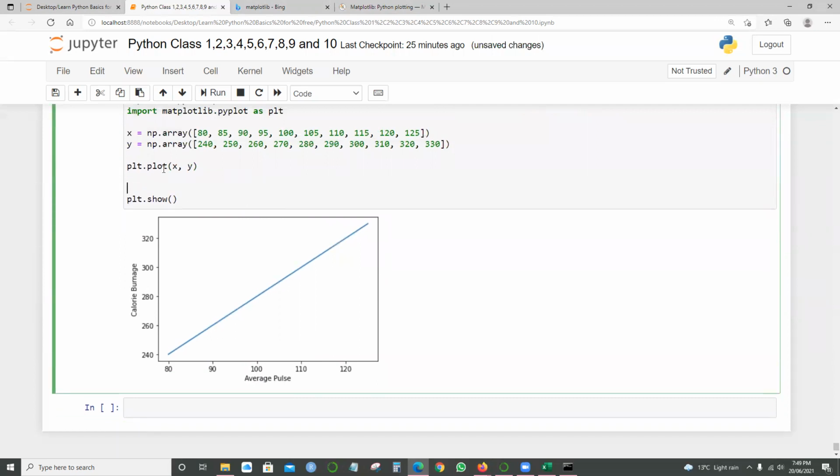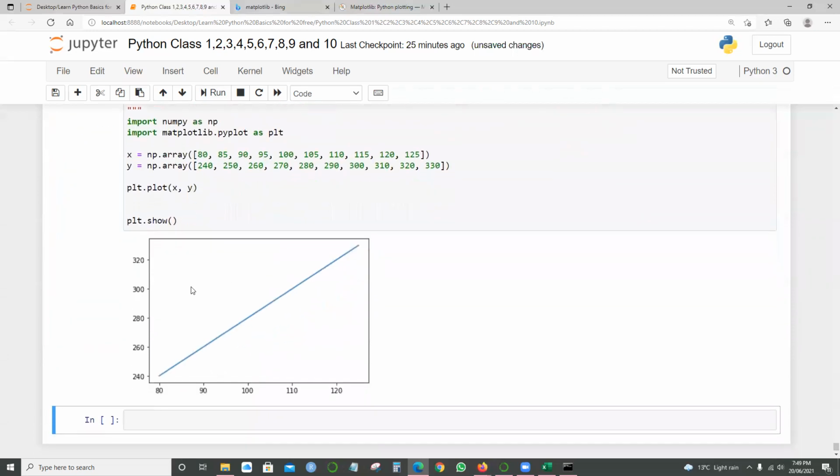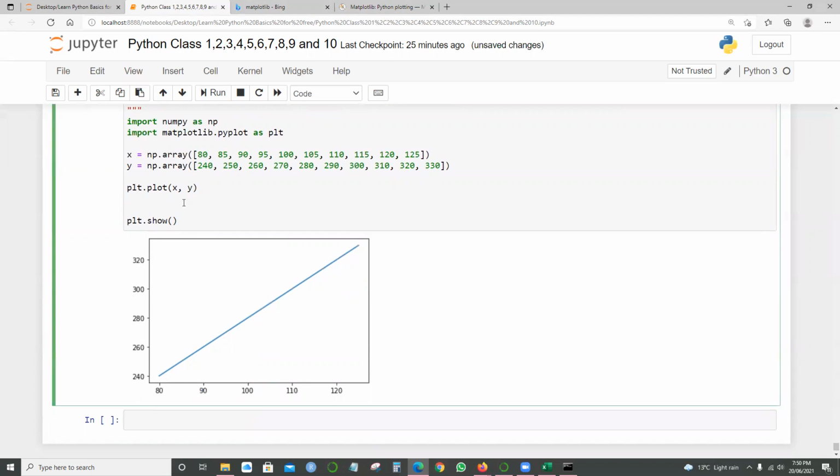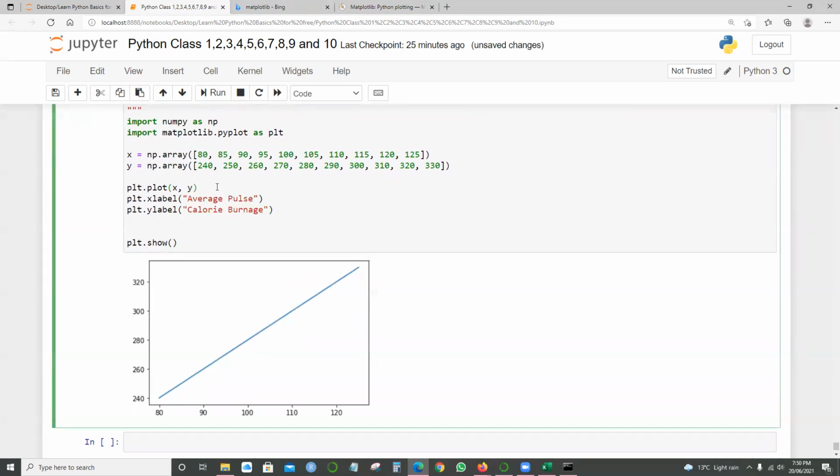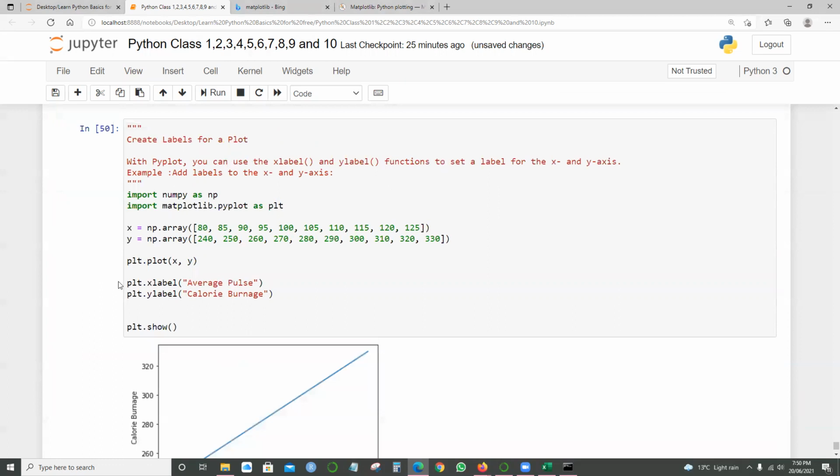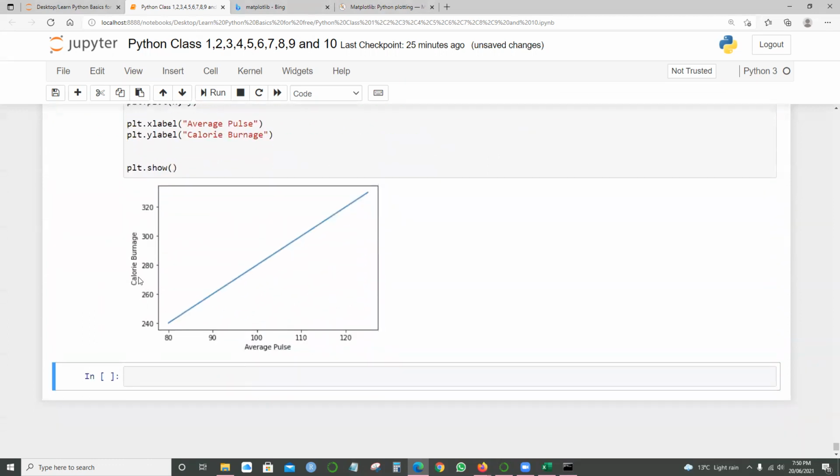So if I won't give this, it will simply give this plot. It's all good. But for the end user, if there's a customer, they'll ask, what is this 320, 300 nodes? Rather, I would give a proper naming convention to the x-axis and the y-axis, and that will give some meaningful information. In this one, the y-axis is the calories burnt and the x-axis is the average pulse, right? So this is one of the best examples, I would say.